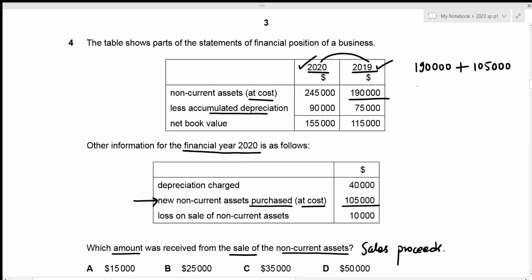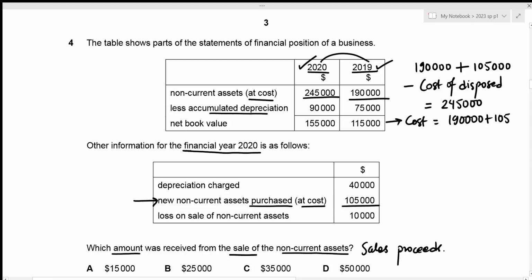Then we need to subtract all of the cost of the disposed assets, right? So this is the cost of the disposed non-current asset. Then we get our value for the cost of the non-current assets at the year 2020, and it is given to be 245,000. Now we can easily figure out the cost of the disposed non-current asset by solving this equation. So the cost is just going to be 190,000 plus 105,000 minus 245,000. And this results in our cost to have the value of 50,000.